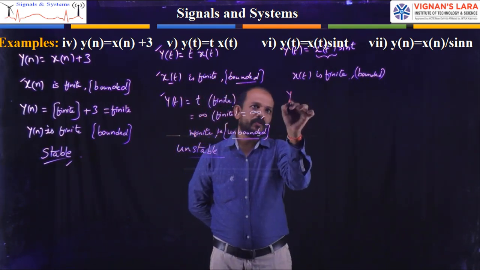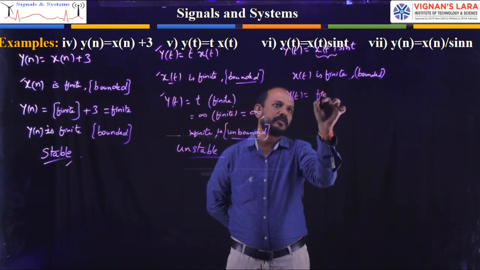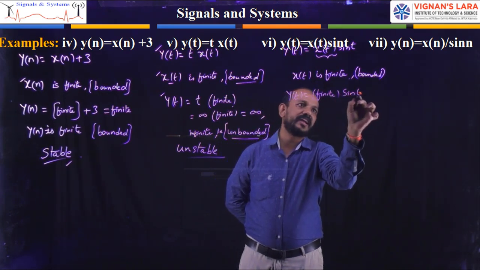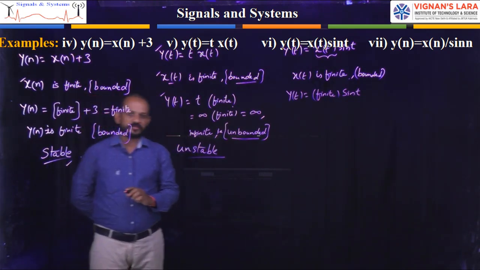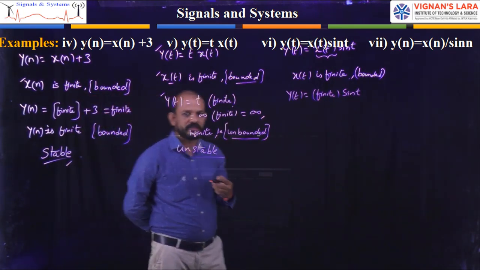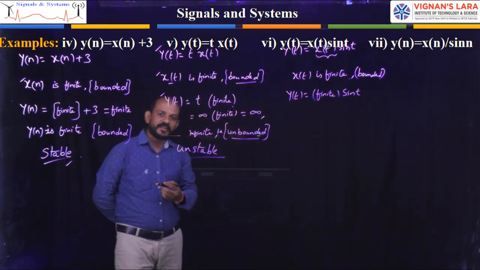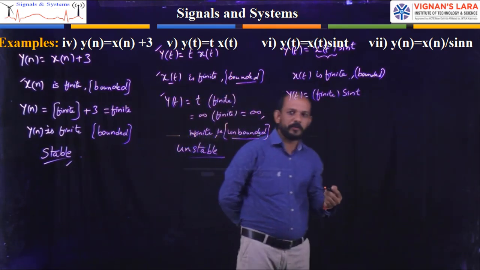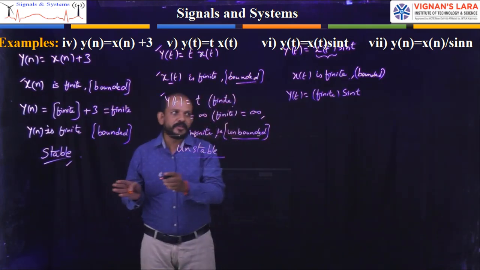Now y of t is equal to this finite value into sin t. Now what are the maximum values that can be produced by a sine function? The maximum value produced by a sine function is plus 1, and the minimum value produced by a sine function is minus 1. That is, the sine function will have values from minus 1 to plus 1.